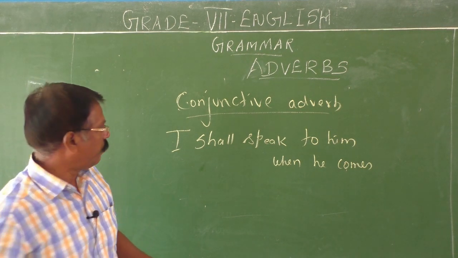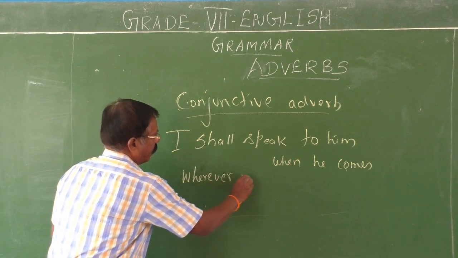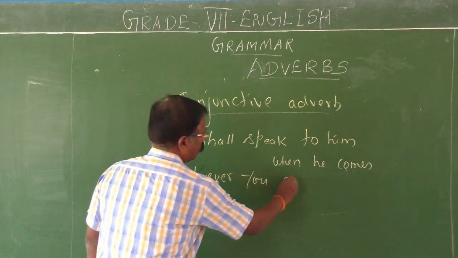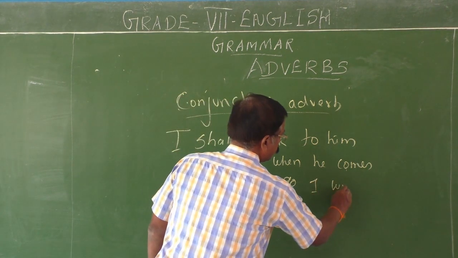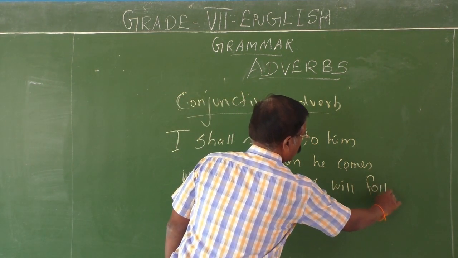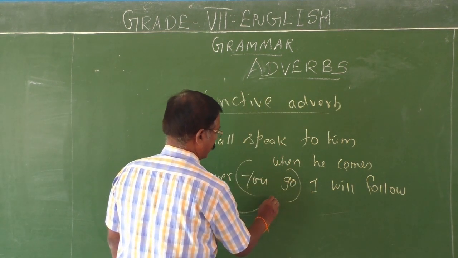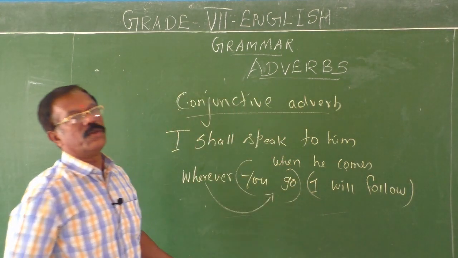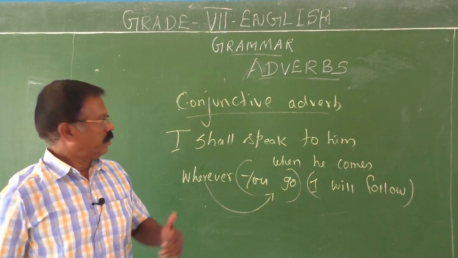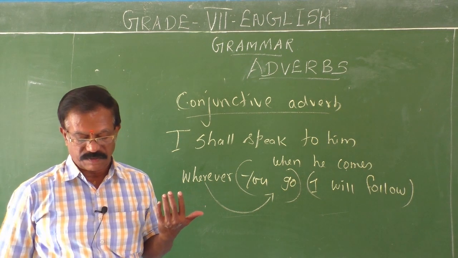Wherever you go, I will follow. See, another example. Wherever you go, I will follow. This wherever connects this with this one. I will follow wherever you go. So they are called conjunctive adverbs. This is the third classification of adverbs.